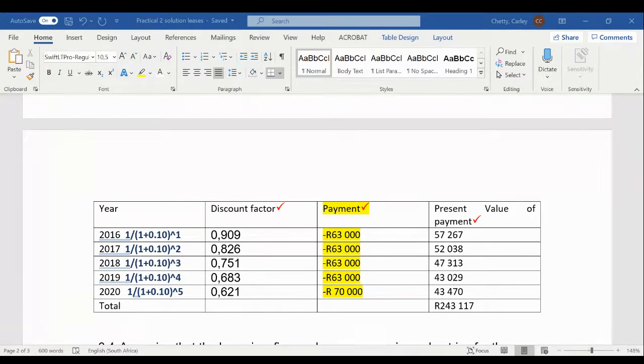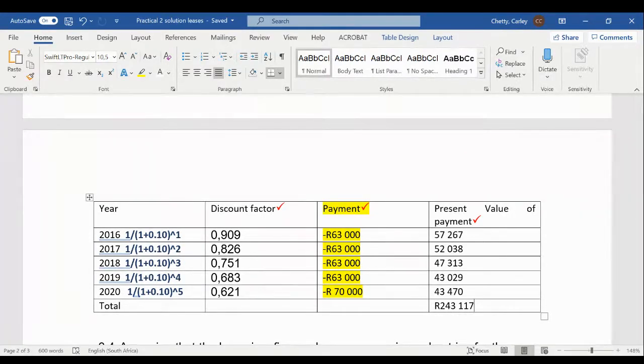Okay, so now that we have calculated our minimum lease payments, now we need to compare this to the fair value of the asset. So if it is a finance lease, one of the ways it can be classified as a finance lease is if the present value of your minimum lease payments is equal to substantially all of the fair value of the asset. So the word substantially doesn't mean all, but it means most. So if the present value of your minimum lease payments is most of your fair value, then that is another way that this item can be classified as a finance lease.